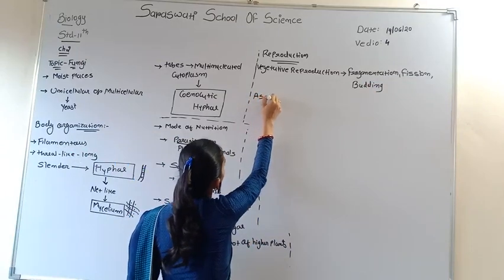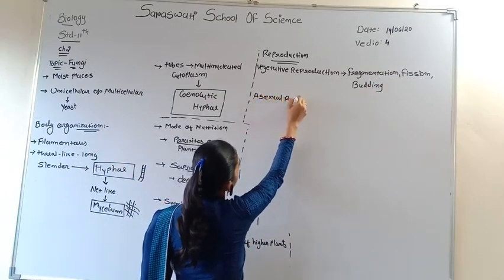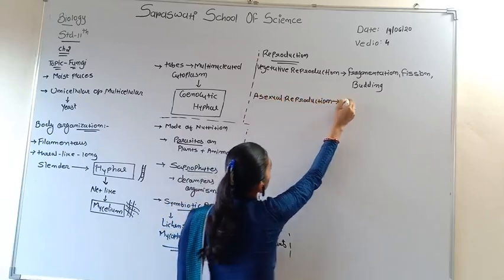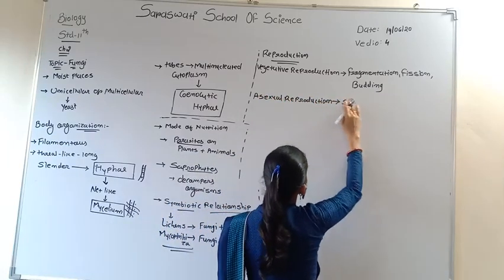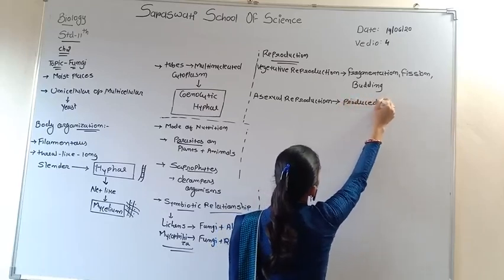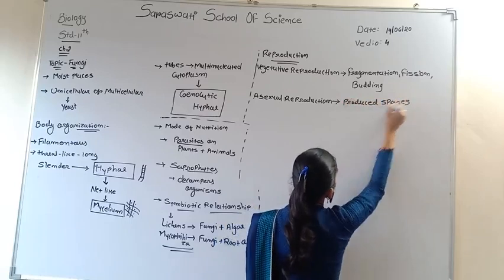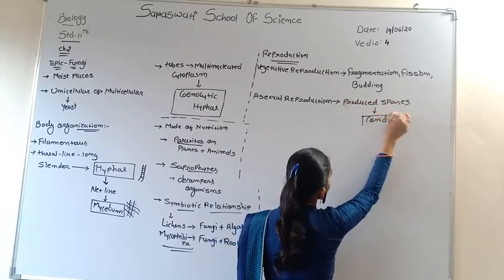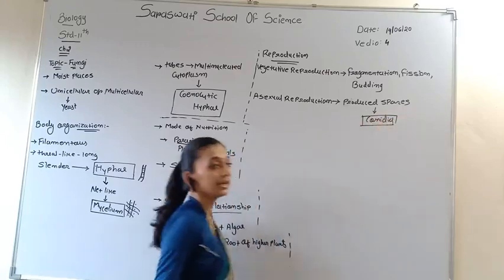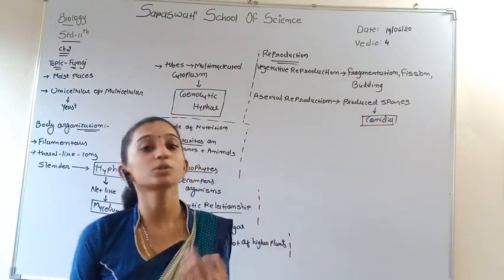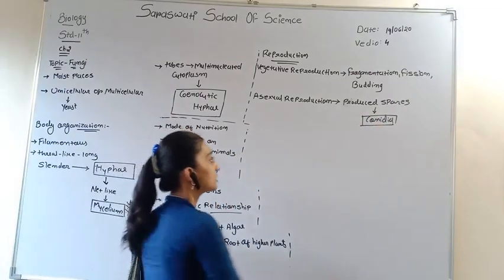Asexual reproduction is done by spores. Asexual reproduction produces spores which are known as conidia. Again a one mark question: what is conidia, or define the word conidia. In fungus, asexual reproduction produces spores, and these spores are known as conidia.